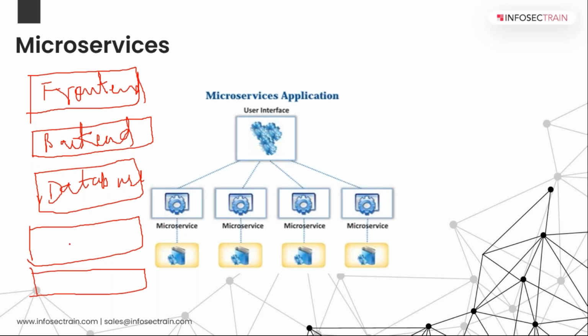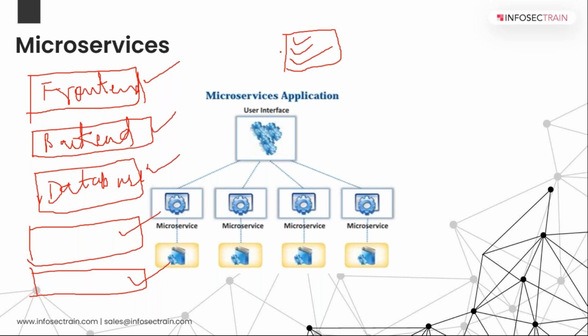What these things are, these are your services. This service is for your front end user. This is for your back end user. This is for the people who are managing your database. Like this, we will have multiple services. Now, you cannot work on each and every service at a single time. If I create this application and in this same application I'm working on front end, back end and database, it becomes very hectic and messy, and very unstable to manage.